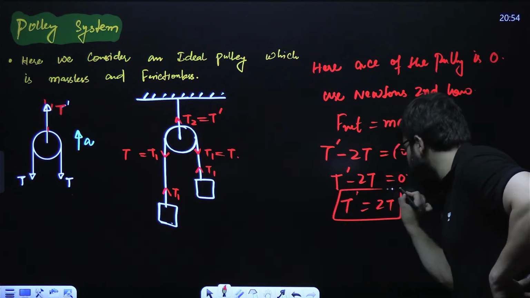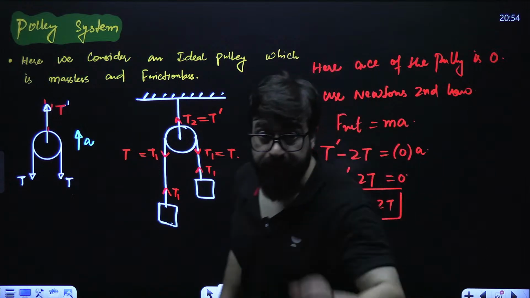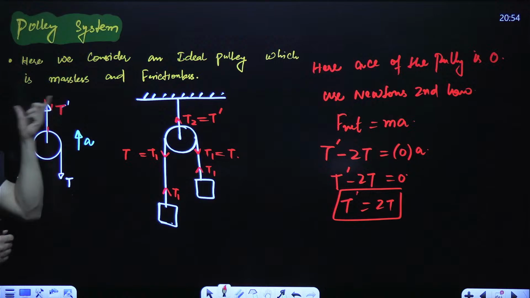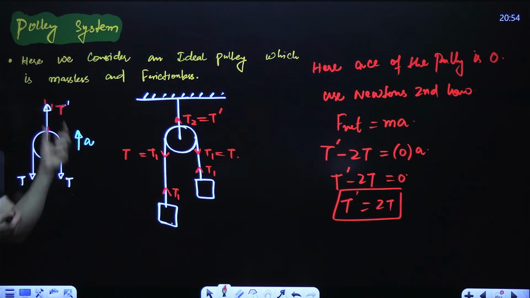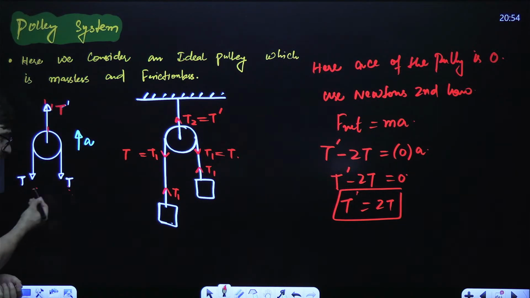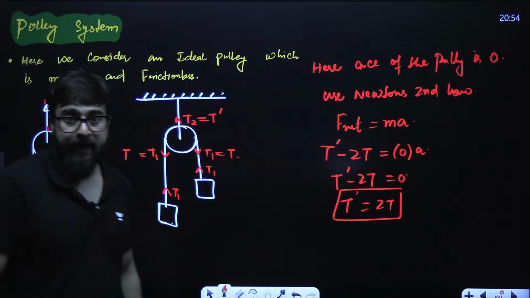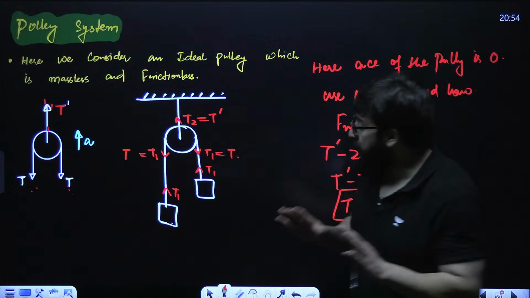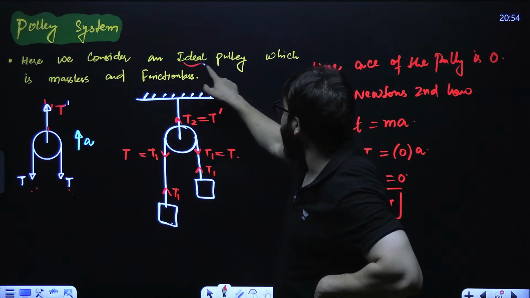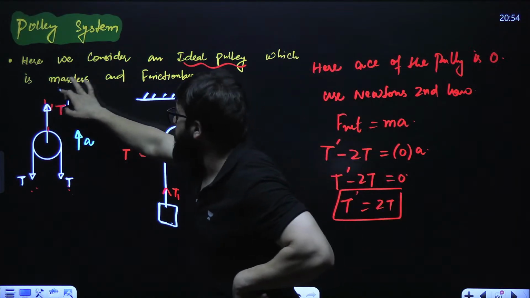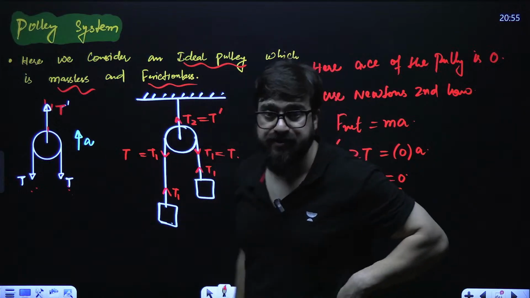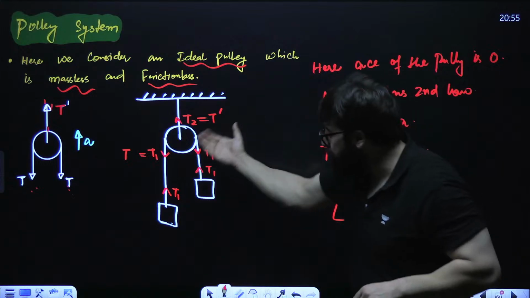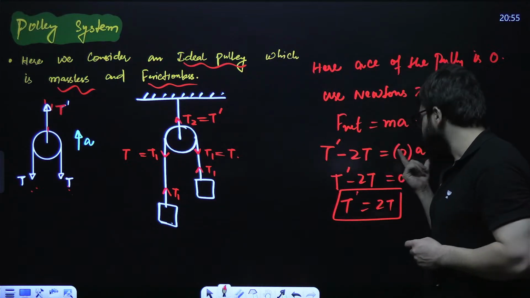So what I am trying to say is that in case of these pulleys, guys, the upward tension will always be equal to this tension plus this tension. Remember it directly. This is the proof over here. In our syllabus, we consider ideal pulleys, which are massless and frictionless. Massless means we don't consider the mass of these pulleys. If mass is 0, this will be 0.